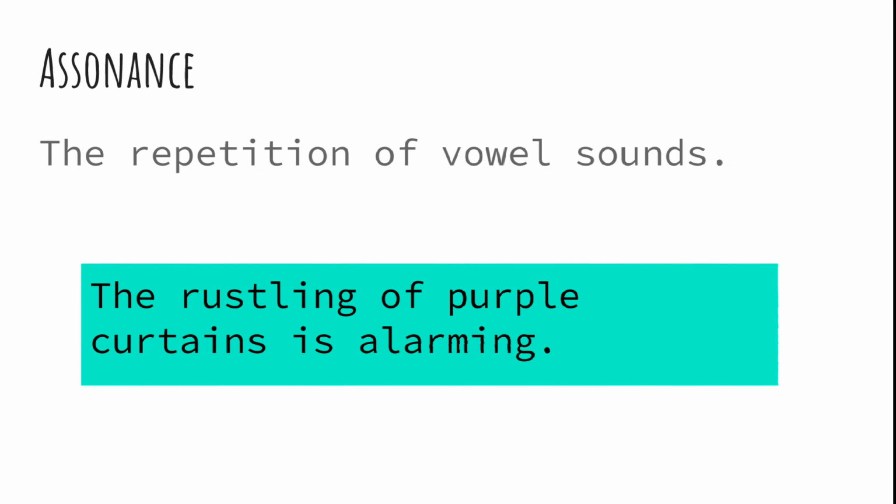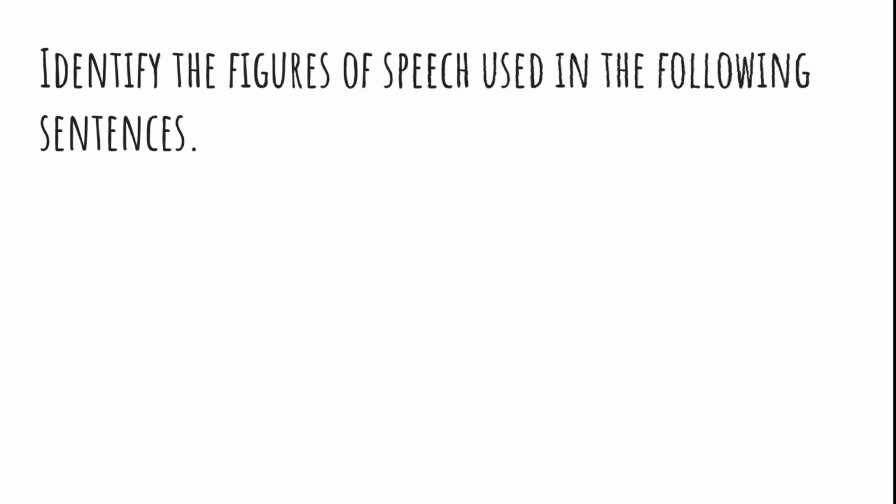The next is assonance, the repetition of vowel sounds. The rustling of purple curtains is alarming. So why are the purple curtains rustling? So over here the sound of u is repeated 4 times in the sentence. Rustling, purple, curtains, alarming, right? So 4 times the same sound is repeated. This is called assonance.